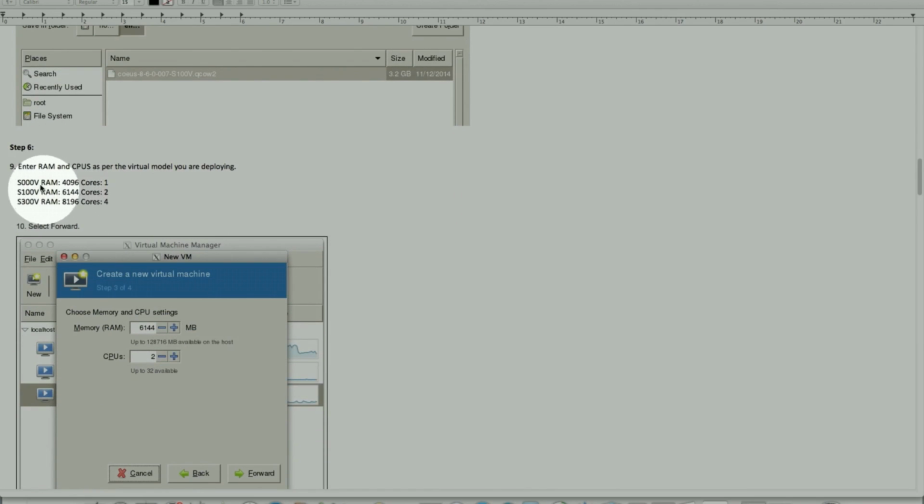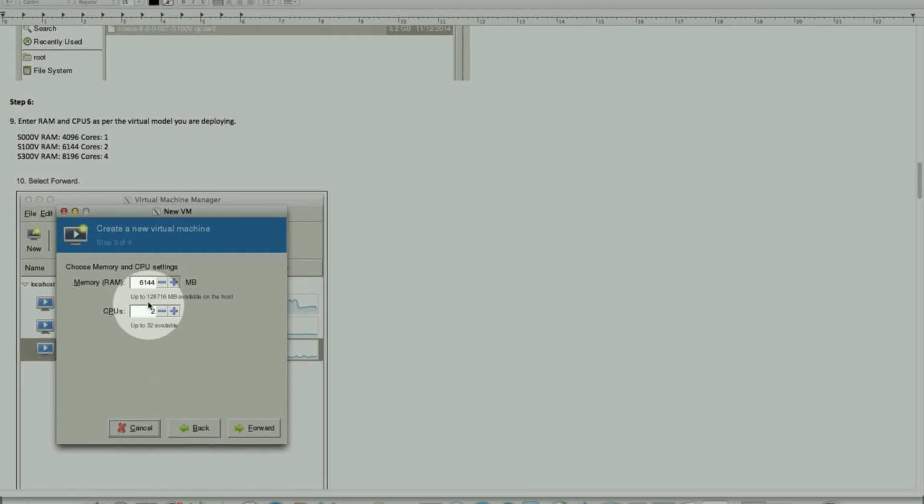In step 9, these are some of the requirements as they stand today, where the 000V virtual appliance requires 4 gig of RAM and 1 core. Conversely, the 100V is 6 gig and 2 cores, and the 300V is 8 gig and 4 cores. And that's where this is configured. So in the example I show here, this is the 100V, where it is 6144 and 2 cores.